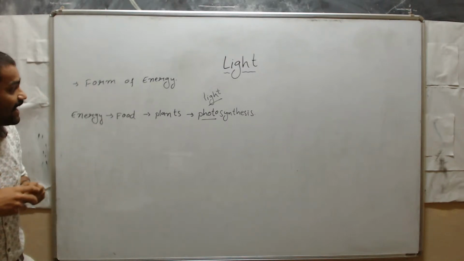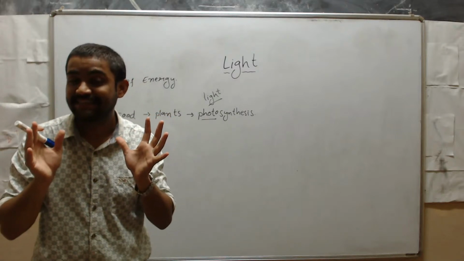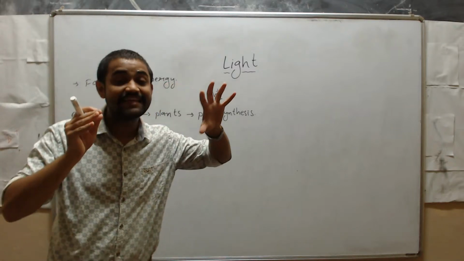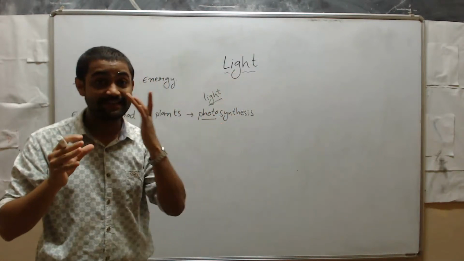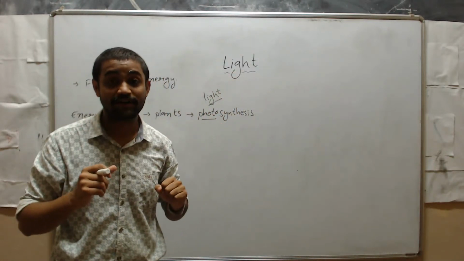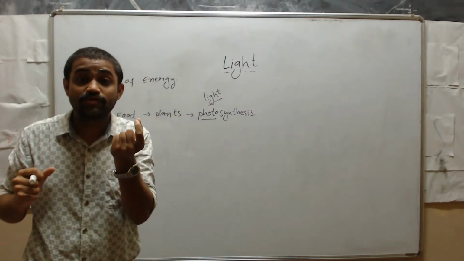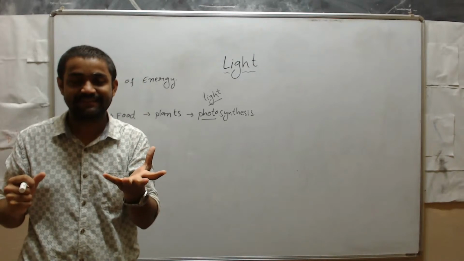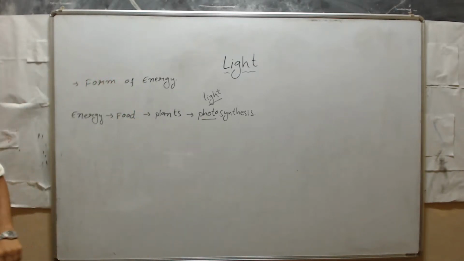See, we can't see the object when there is no light. It is difficult to see the object when there is no light, isn't it? Light is very important for us. See, some objects will produce their own light, and those are called luminous objects. I will write it here.